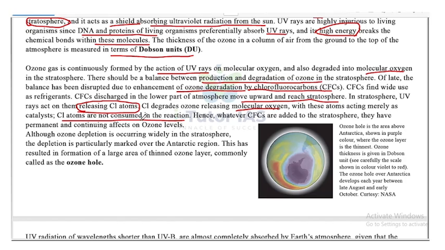Although the ozone depletion is occurring widely in the atmosphere, the depletion is particularly marked over the Antarctic region. This has resulted in the formation of a large area of thinned ozone layer called the ozone hole.